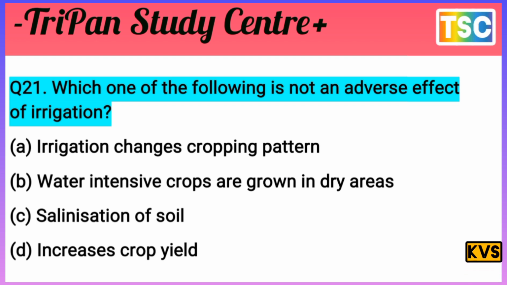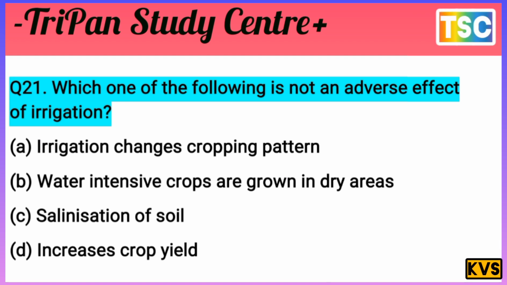Which one of the following is not an adverse effect of irrigation? The options are A, irrigation changes the cropping pattern; B, water-intensive crops are grown in a dry area; C, salination of soil; D, increase in crop yield.